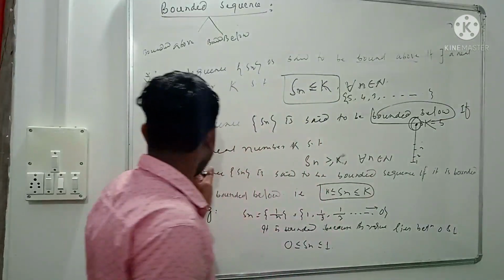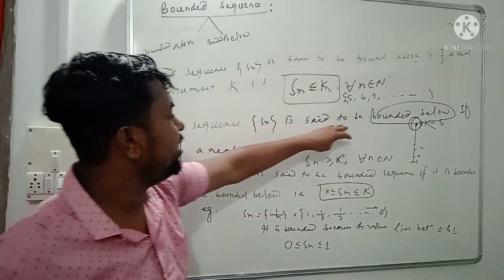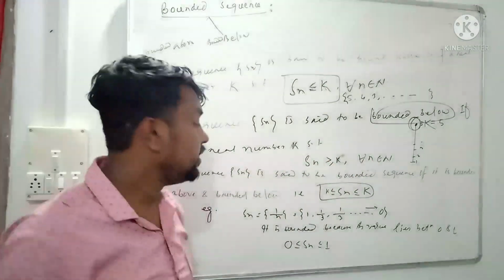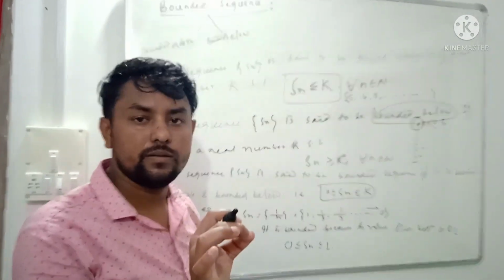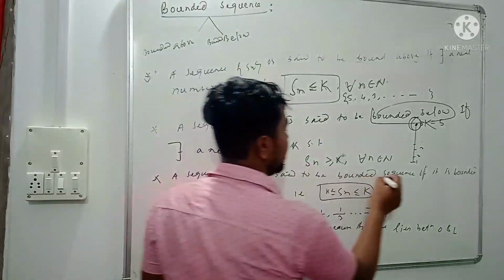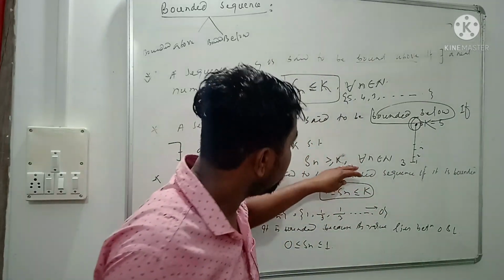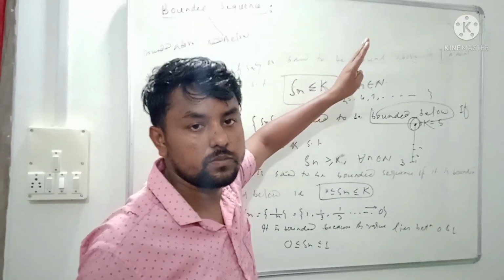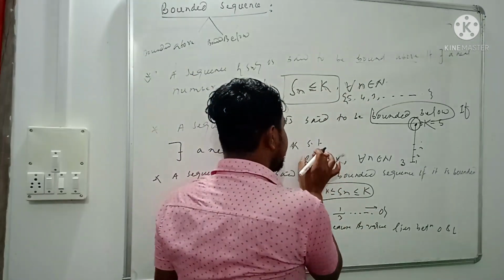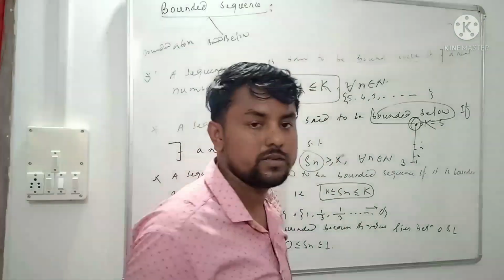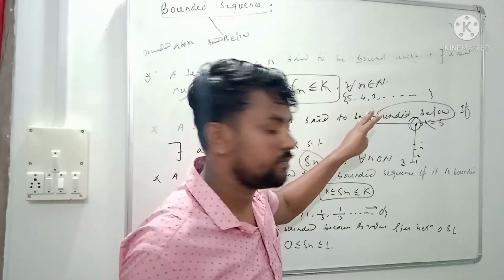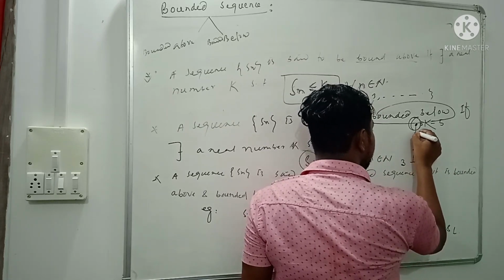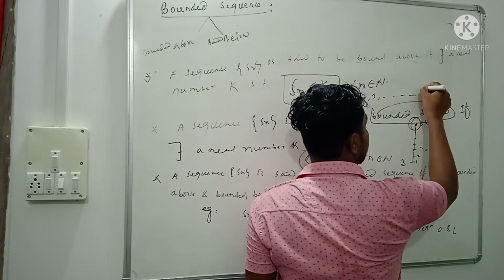Okay, and similarly a sequence Sn is said to be bounded below if there exists a real number small k such that this holds. Suppose the fixed real number is 3. Every term of the sequence is above a fixed value. So each element of a sequence is greater than or equal to k. Suppose here the small value is k, each element of the sequence is greater than or equal to k.